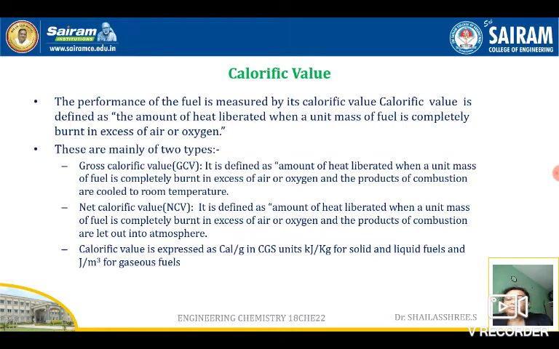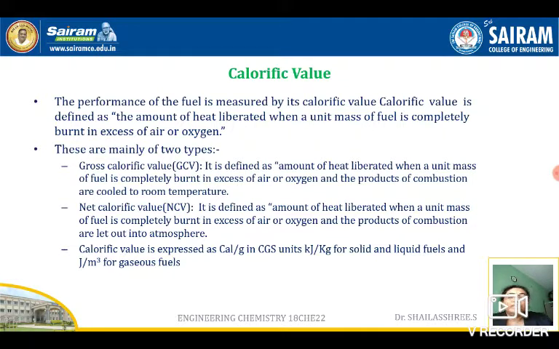Fine. The calorific value is expressed in calories per gram in CGS units, and as kilojoules per kg in SI units for solid and liquid fuels. For gaseous fuels it is measured in joules per cubic meter.